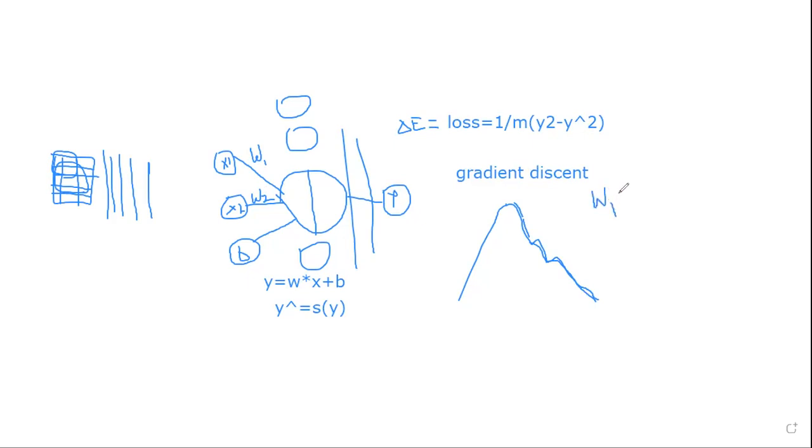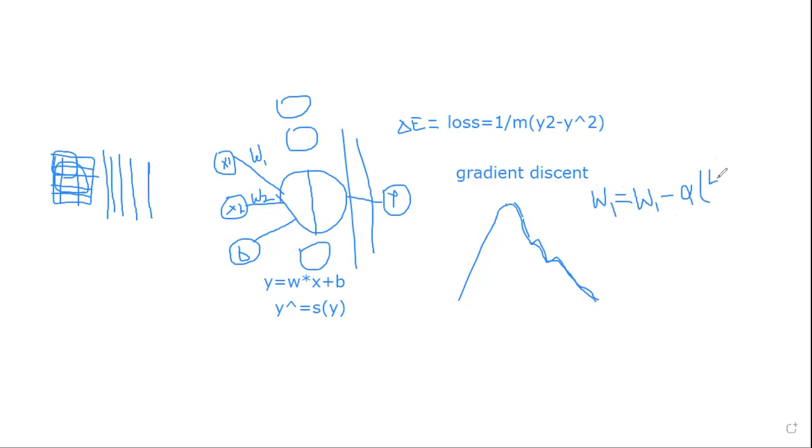The updated weight value is equal to the previous weight value minus alpha. Alpha is the learning rate, the rate at which learning should happen. Basically, it's the rate at which you should move along each direction.